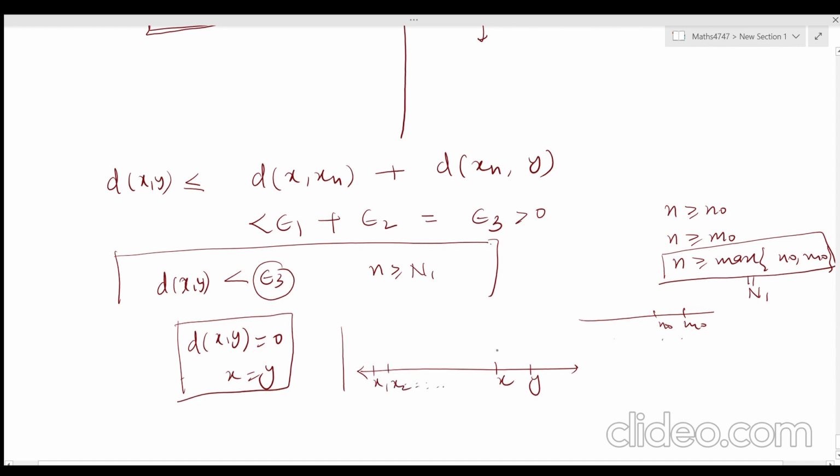If xn converges to x, that means there are a number of terms in the neighborhood of x, and a number of terms in the neighborhood of y, as xn converges to this and xn converges to that. So xn converges to x, so there will be a number of terms of xn here, and xn converges to y too, so a number of terms of xn will be in the neighborhood of y as well. And what we have proved is that d of x y is less than epsilon 3, meaning the gap between x and y is very small.